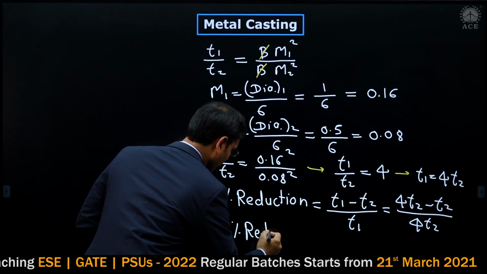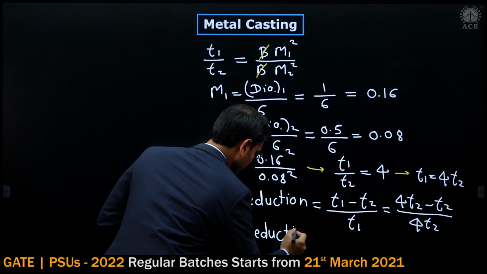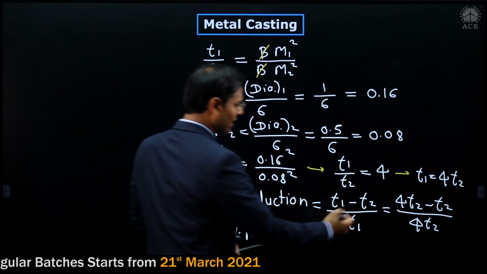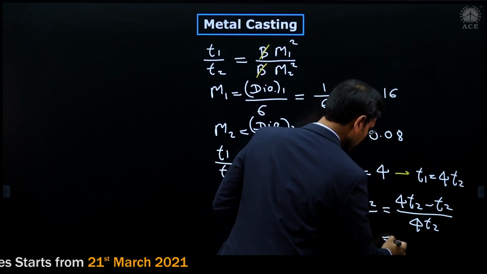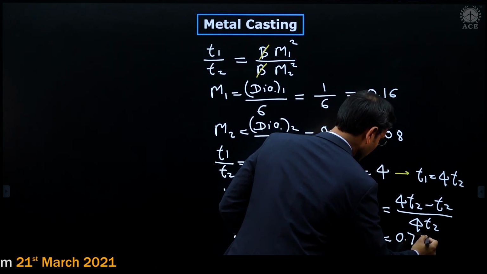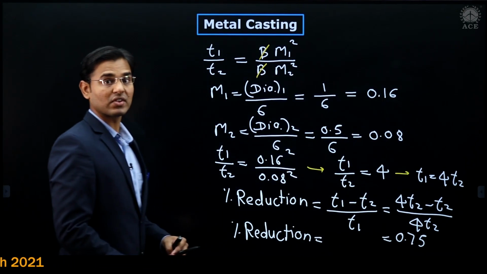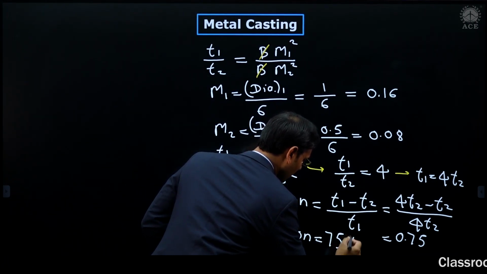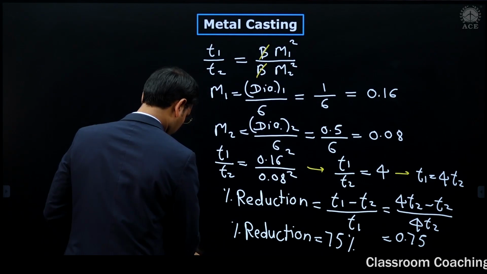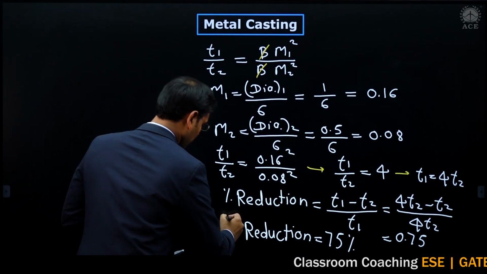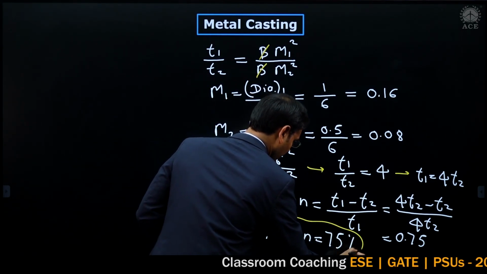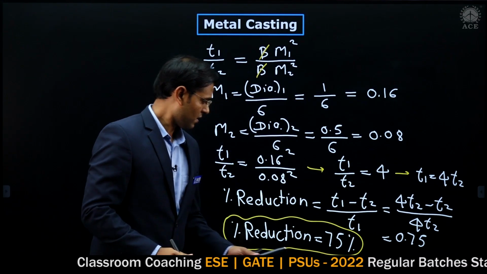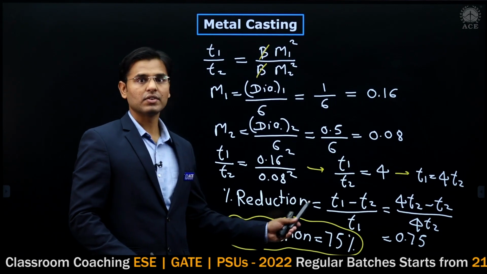Then percentage of reduction is equal to, this is the final answer. Just calculate here. Here the answer will be 0.75. But we have to write the percentage of reduction. Then I am writing here 75%. Now this question is solved. This is the final answer. Final percentage of reduction is 75%.